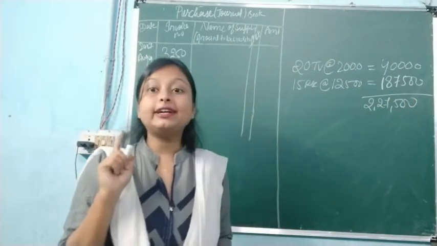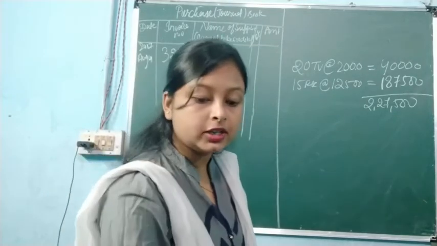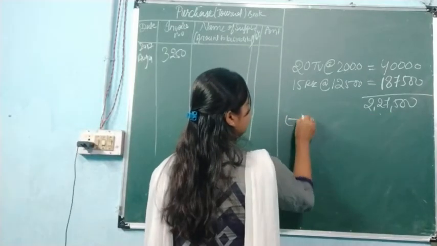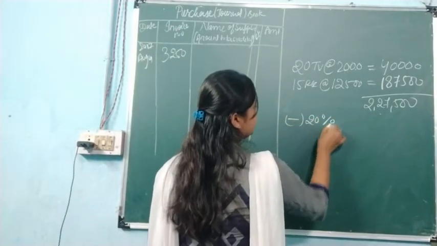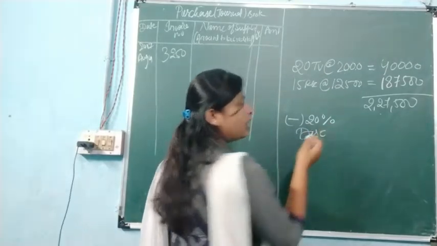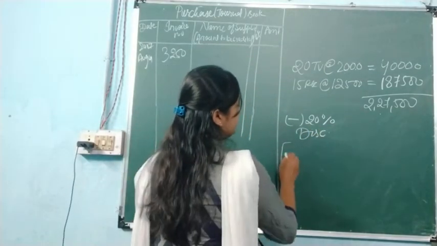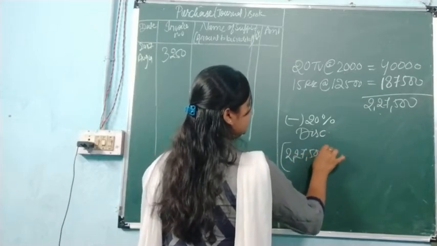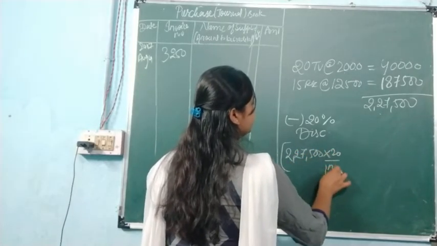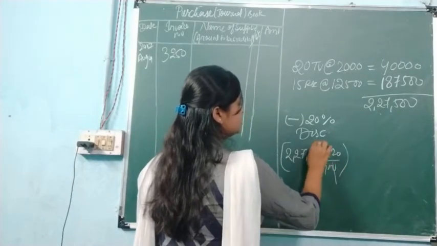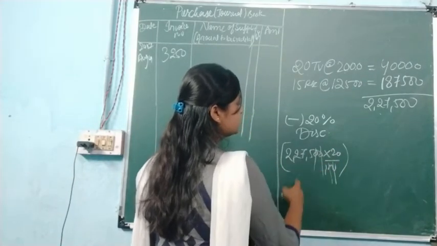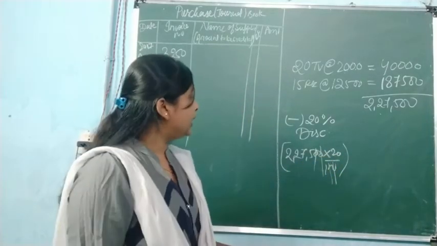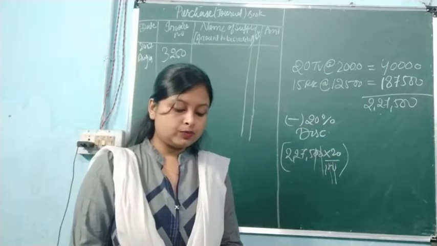Now we have to provide trade discount 20%. It is given in the question. On the total amount here we are going to subtract 20% discount. How we are going to calculate? Write down 2,27,500 into 20 upon 100. Like this you have to calculate. This 0 cancel, this 0 cancel. Now this amount you have to multiply it by 20. Okay, so 2,27,500 into 20%.